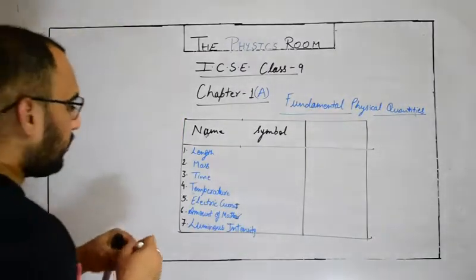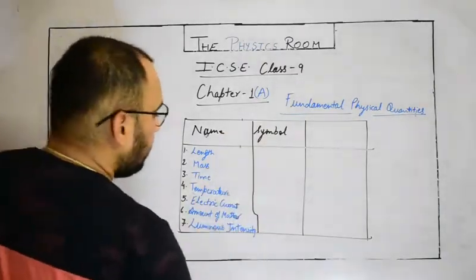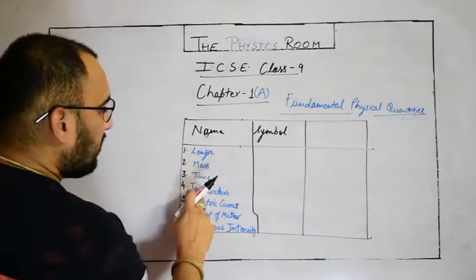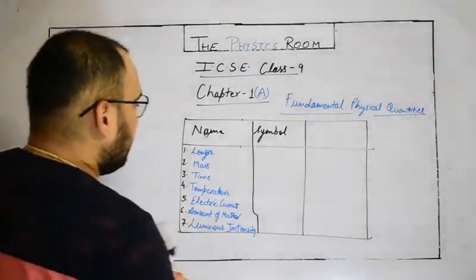These 7: length, mass, time, temperature, electric current, amount of matter, and luminous intensity.